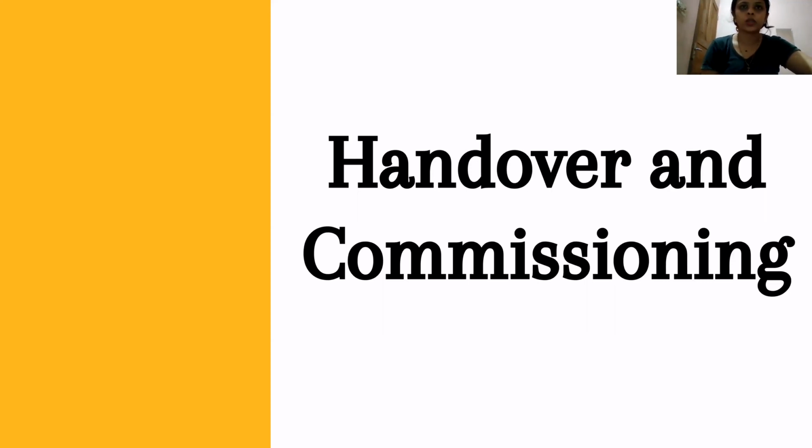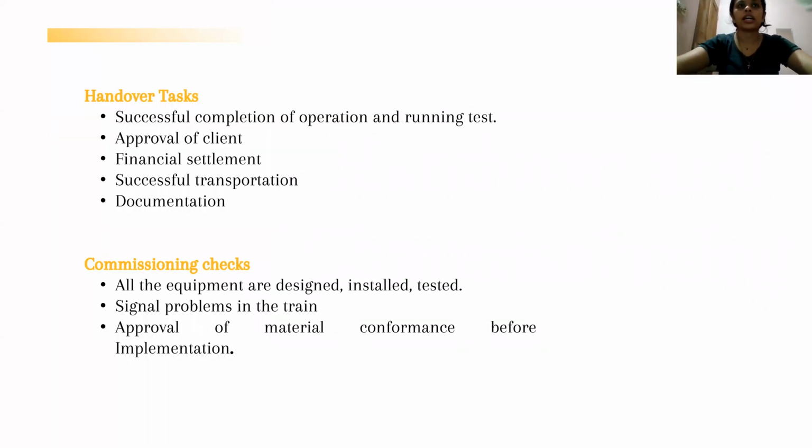The next is handing over and commissioning. Here, handing over is a process where benefits and deliverables must be identified. The milestones at this stage are successful completion of operation and running tests, approval of client, financial settlement, successful transportation, documentation, etc. And the commissioning checks whether all the equipment is designed, installed, or tested. Signal problems in the train, and approval of material conformance before implementation.